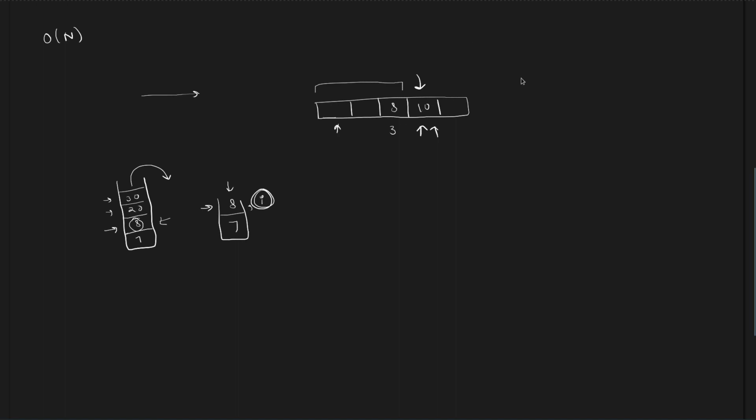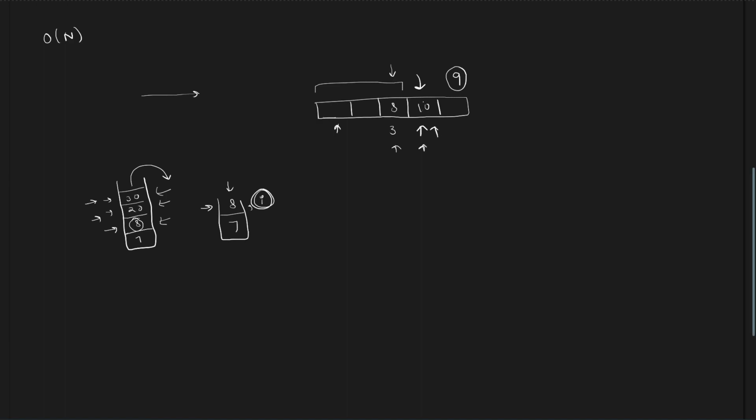Now what happens when the next element is smaller than the current element? So let's say it was 9, right? So 10 is not going to work for 9, but there is a chance that 8 might work for 9. You see that if the next element is even smaller than 10, then 30 and 20 that were not working for 10 are definitely not going to work for 9 as well. So we discarded them, and that is not a waste operation. That was not some useful information that might have been helpful later on, because we have already found an element that is going to work for us, and that is 8 and 10 here.